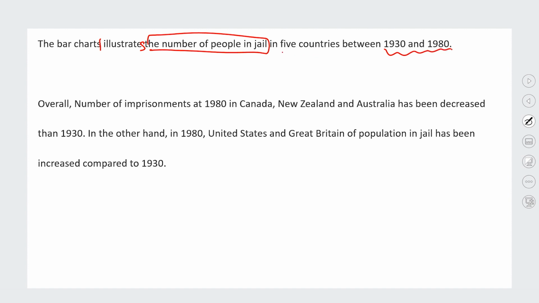So to improve, they really need to paraphrase more from the title. So you could even put in, if you wanted to say 5 different countries, 5 different nations would be okay, something like that. Anything to sort of change it up slightly. And then also here, between 1930 and 1980 can be paraphrased too. So it could be even from 1930 to 1980, or you could say across 50 years, or in a 50-year period.